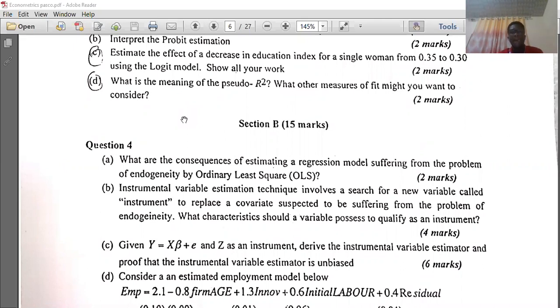And today we are going to walk through some past questions, questions on endogeneity.